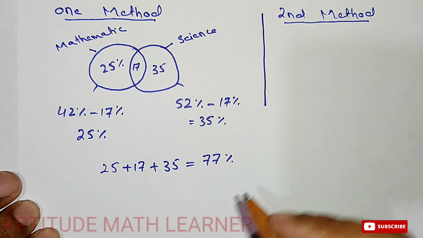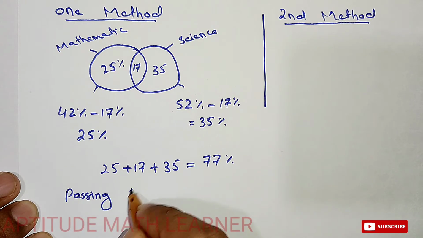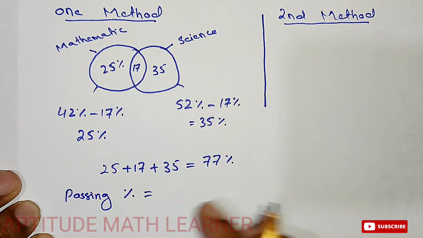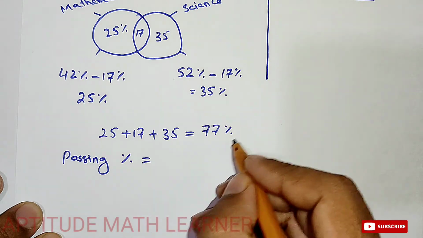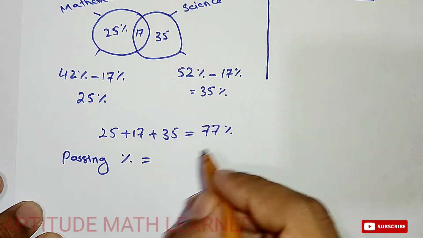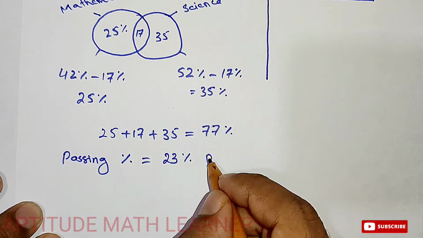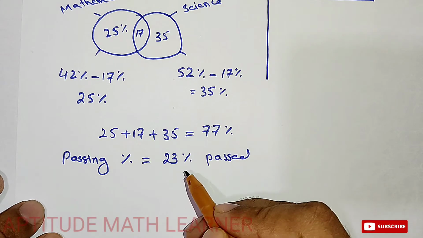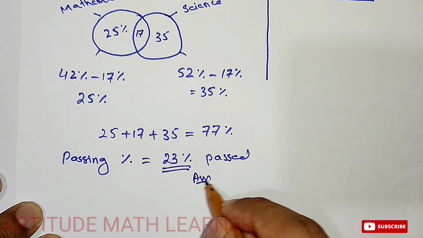And what will be the passing percentage? It is asked in the question. Since 77% failed, it means 23% passed. So 77 plus 23 becomes 100%, and this is our answer.